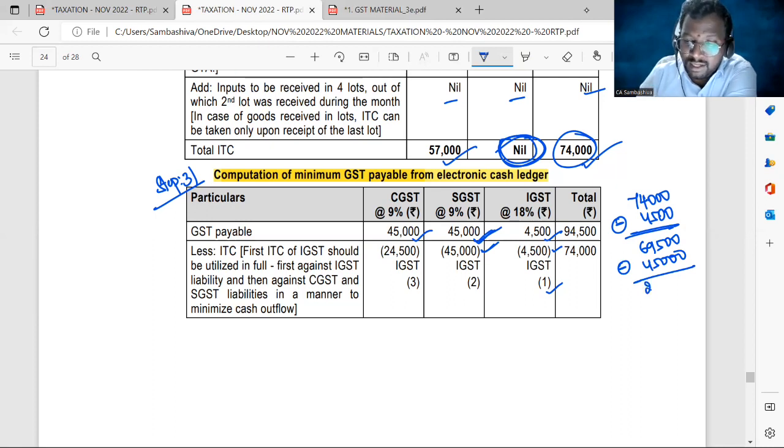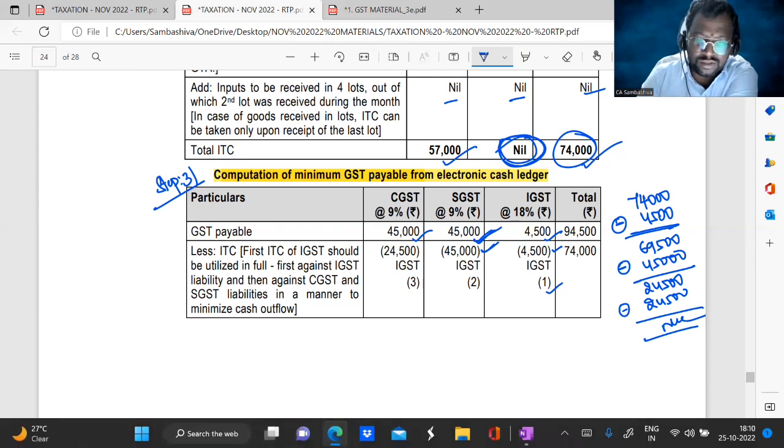And still you have 24,500 credit balance lying in your IGST account. Now you can utilize the same for the payment of CGST. So finally your IGST balance becomes 0.